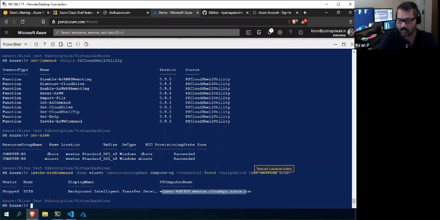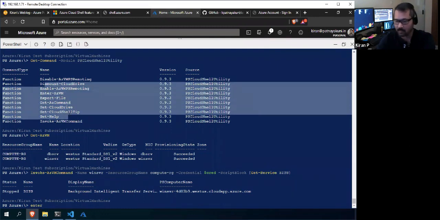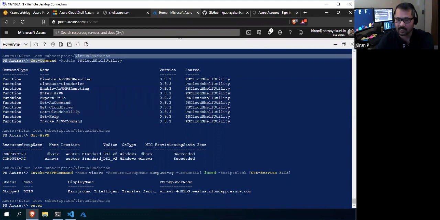And also one more thing I will show, and I will conclude for today. Now I fetched from the remote server command by command. If I want to run a series of commands interactively, I can enter into that session by using Enter-AzVM. I didn't remember this actually; I got it from this particular module and I'm using it, but I know how to use it. Enter-AzVM,